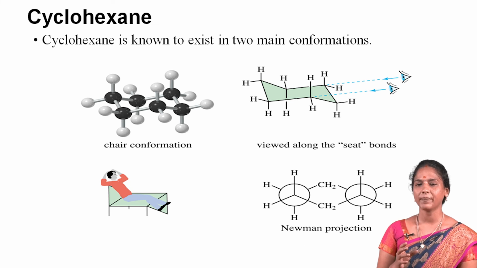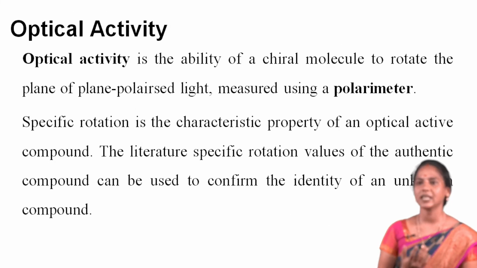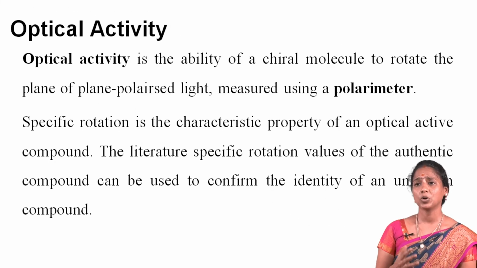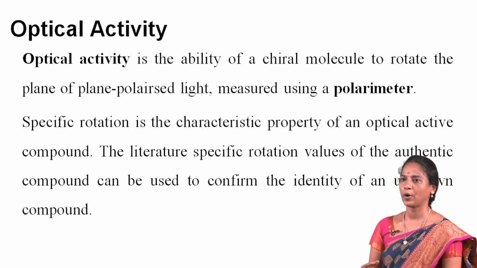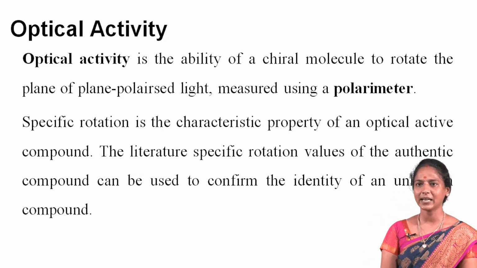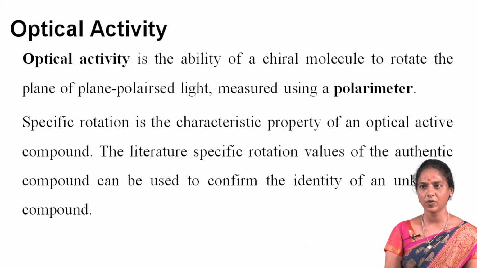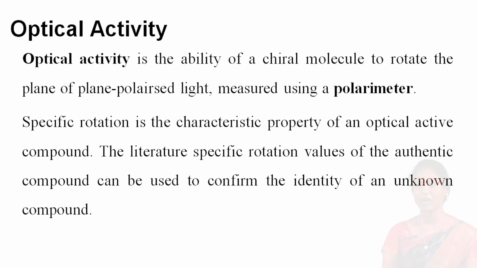Then next one is optical activity. Optical activity is the ability of chiral molecules to rotate the plane of plane-polarized light, measured using a polarimeter. A simple polarimeter consists of a light source, a polarizing lens, a sample tube and an analyzing lens. The specific rotation is a characteristic property of optically active compounds. The literature specific rotation values of authentic compounds can be used to confirm the identity of unknown compounds.